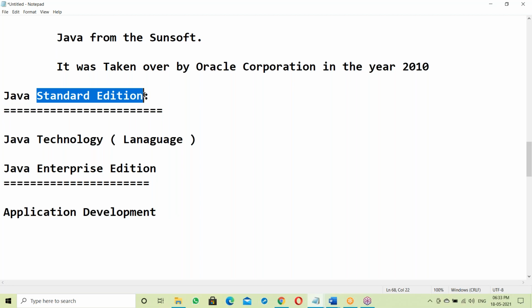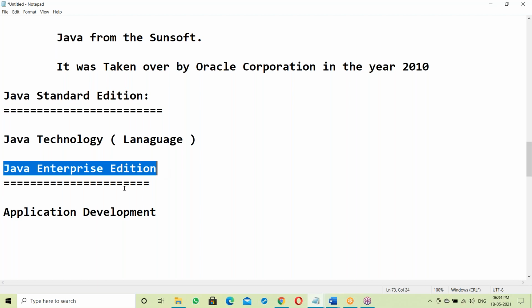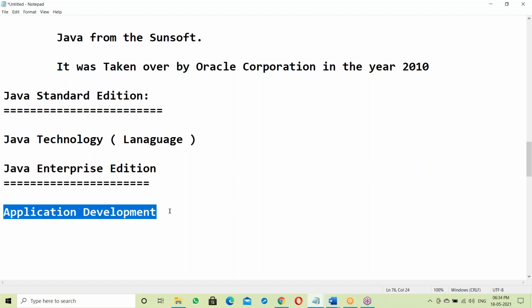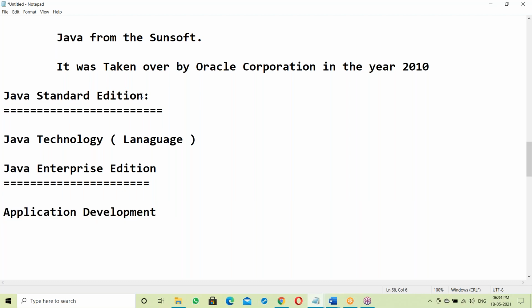If you have in-depth core Java knowledge, then it is easy to work on enterprise application development. Your strength in developing applications depends on your knowledge of standardization, core Java.